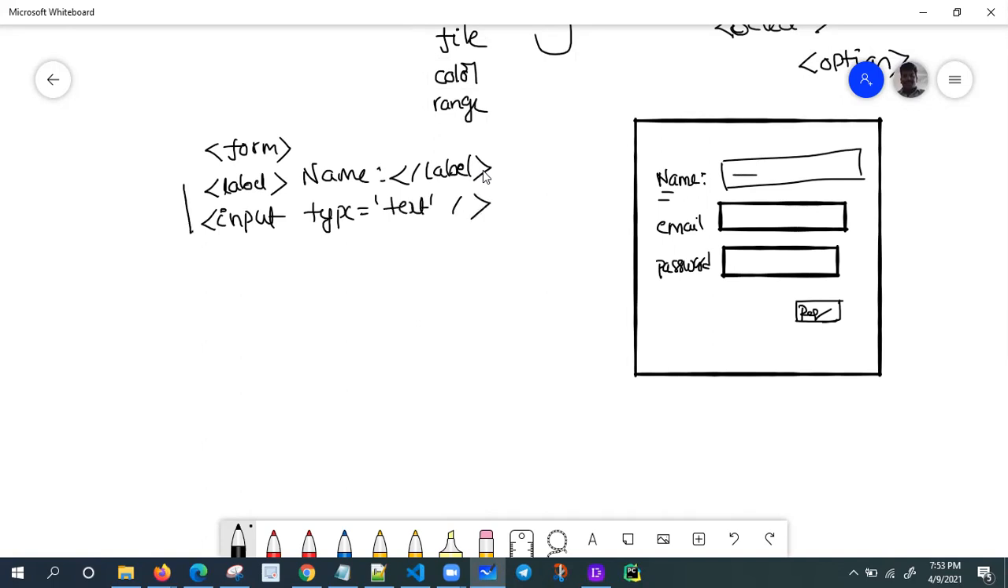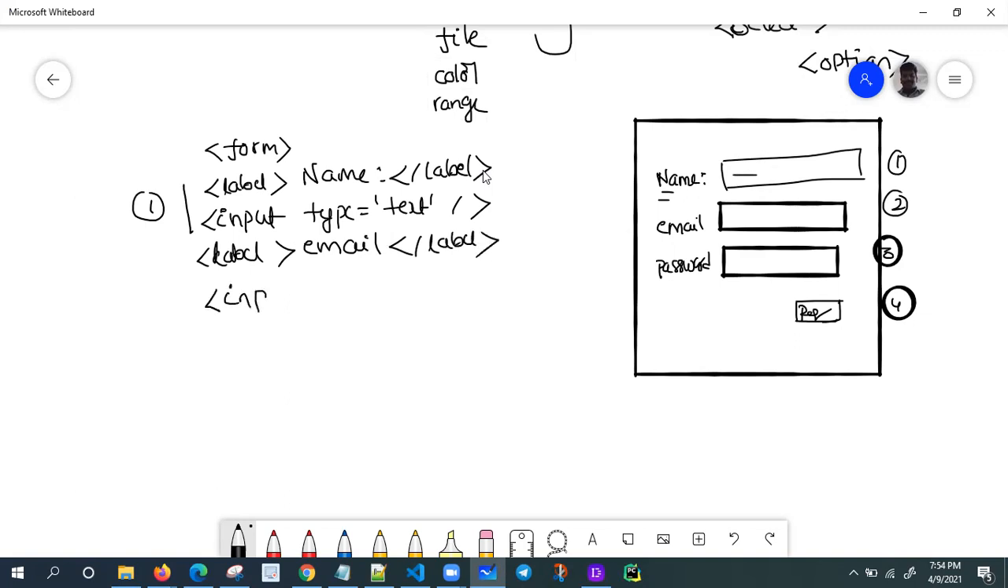This is my first one, then second, third and fourth, so like this I have to take one by one. The second one is a label, email, and close the label. Next is the input tag, input type equal to email, right? You can take text or email, not an issue, self-closing tag. This is my second one.